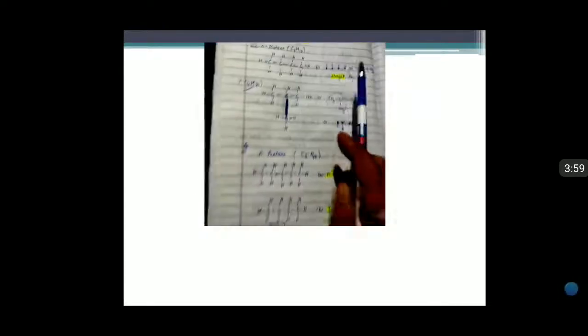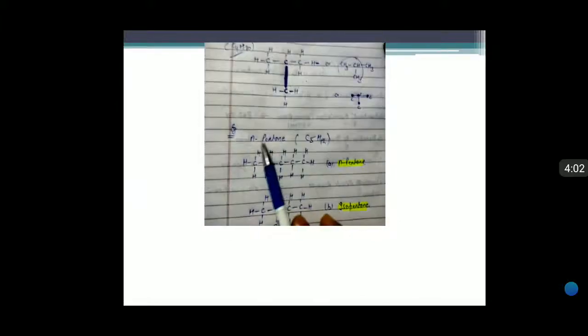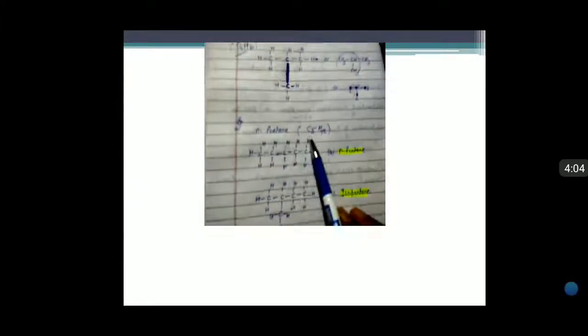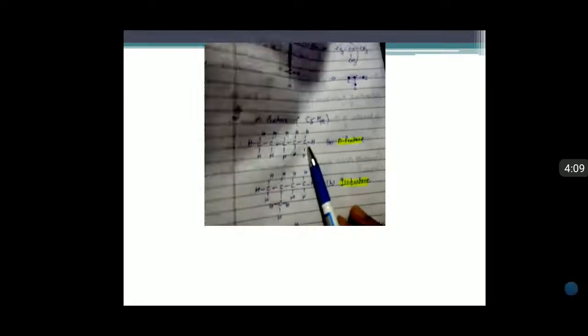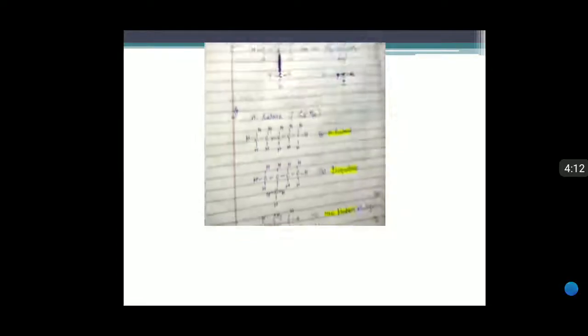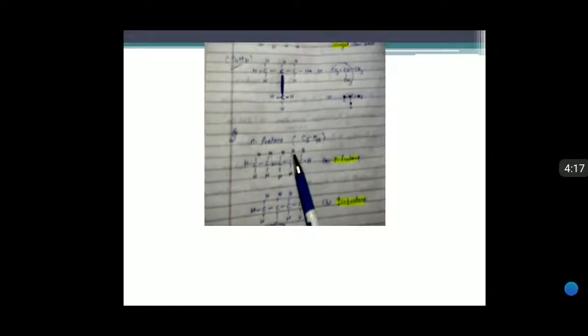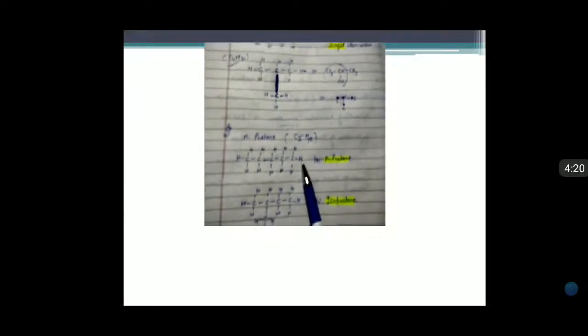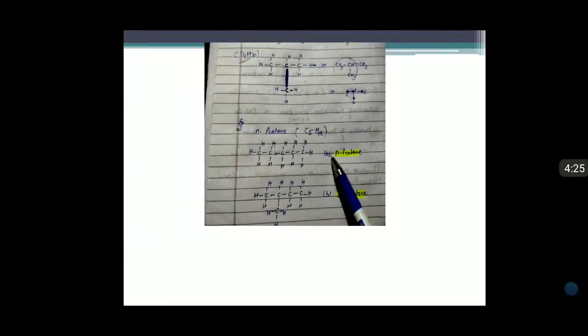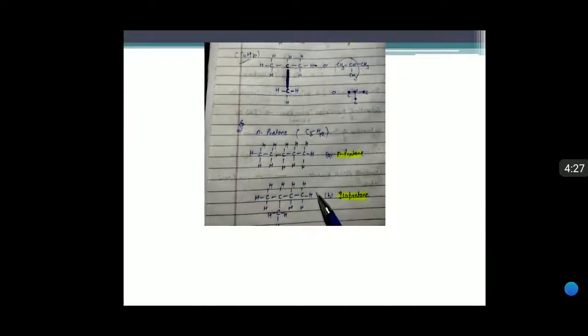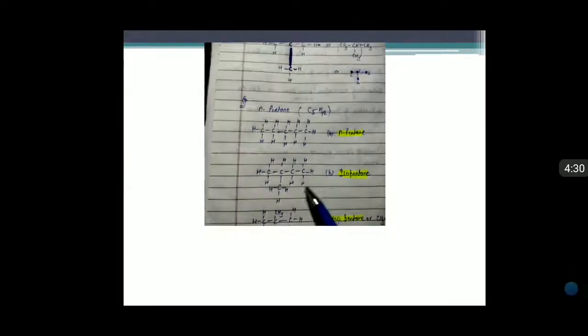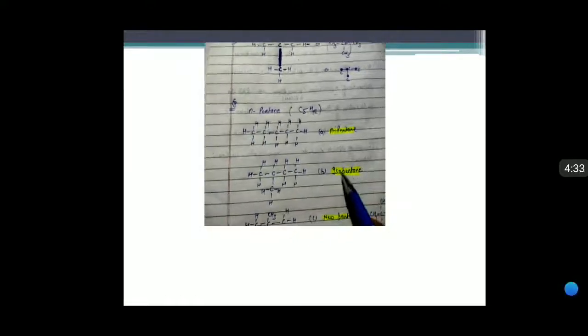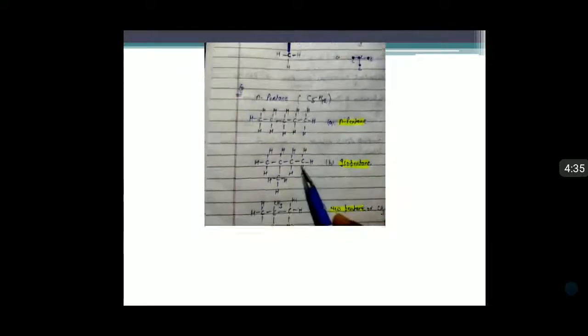Another example, you see normal pentane. Pent means 5 carbon atoms. You see 5 carbon atoms and how many hydrogen atoms? 12. So this is the structure of normal pentane. Isomeric form means same molecular formula but different structure. Here you see isopentane, the isomer form of pentane, with the same molecular formula but branched.